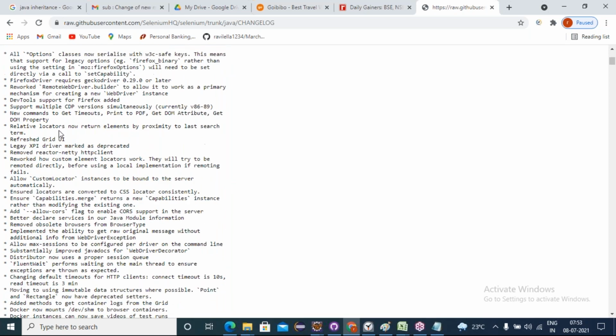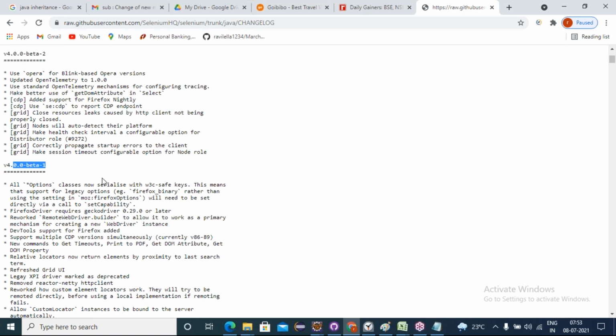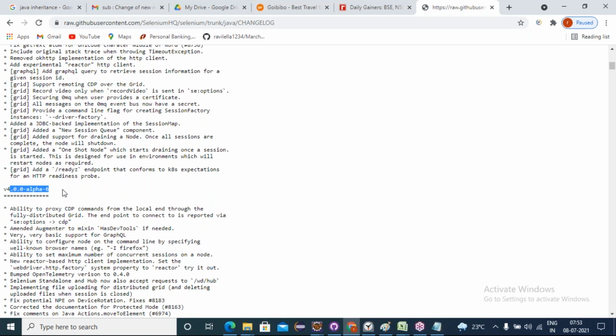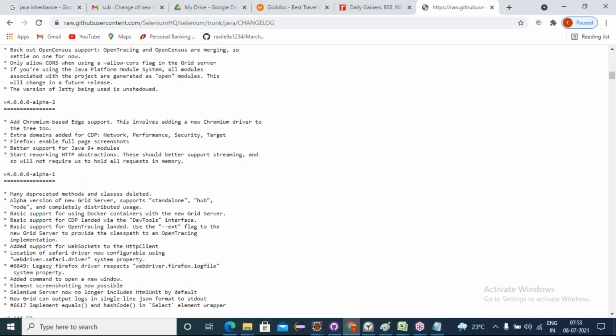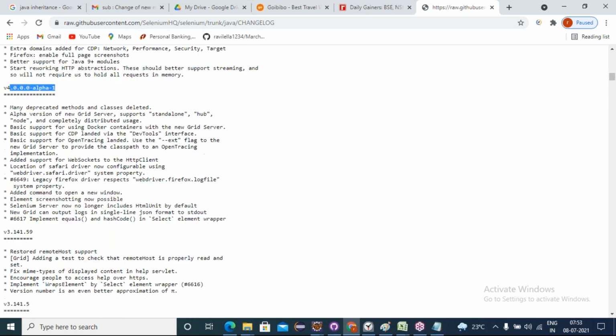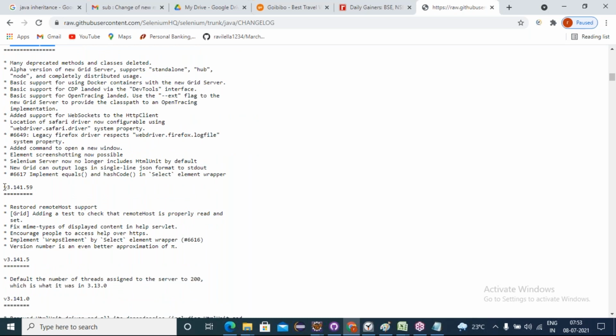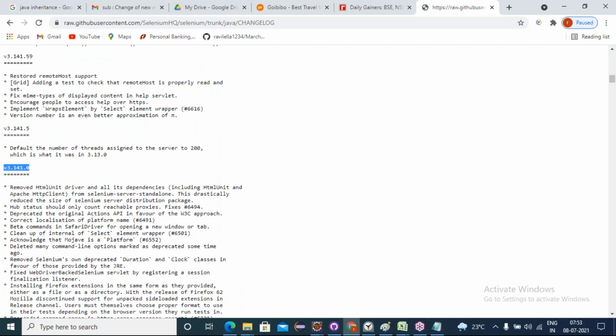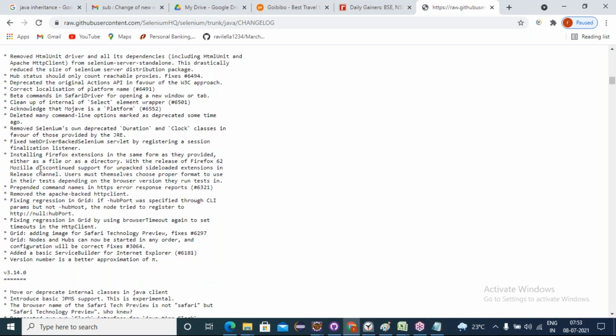Here beta 1, 2, 3, 4 happened. Then version 4 alpha 7, version 4 alpha 6, like this, up to version 4 alpha 1. Next WebDriver 3: 3.141.59, 3.141.5, 3.141.0, like this having versions. The history will be there. If a new version has been implemented, what changes were made in it, that history will be there in the change logs.